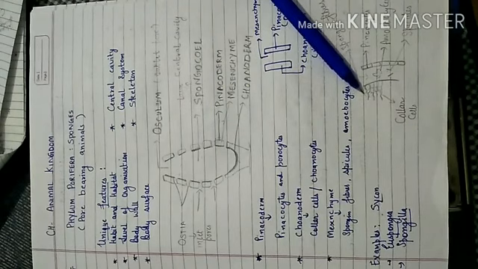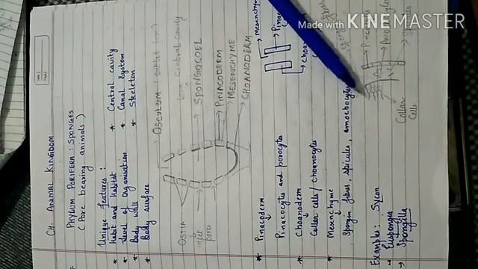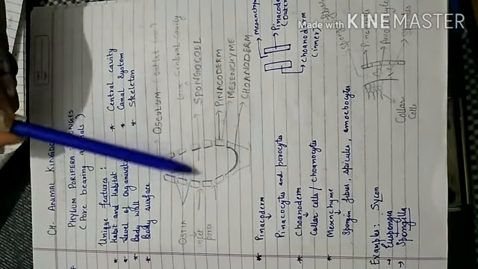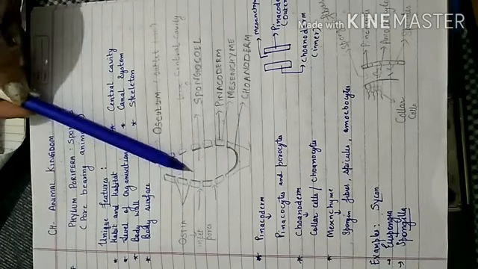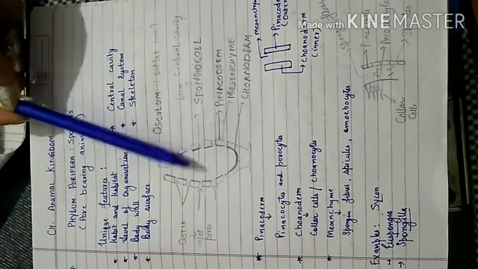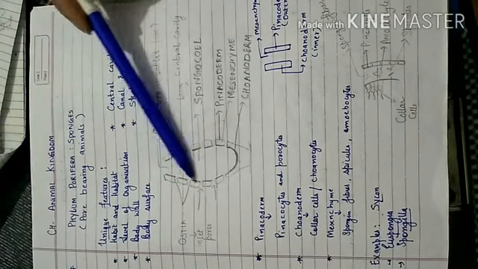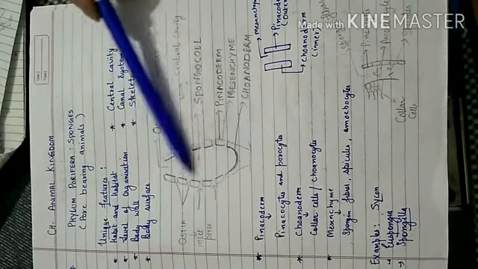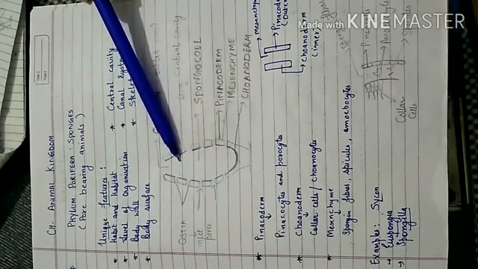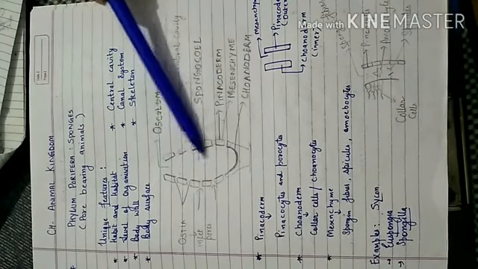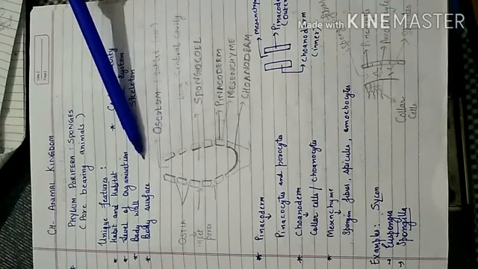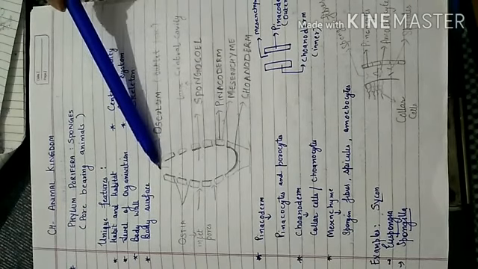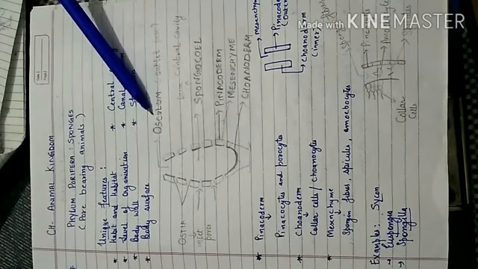collar cells generates a water current, and when the water current is generated, water will enter from the external medium into the body of the sponge, and it will take the food and the oxygen with it. Taking the food and the oxygen, it will circulate in the paragastric cavity that is known as spongiocele, and then the waste will be expelled out through the terminal large opening that is present at the top of the body, known as osculum.